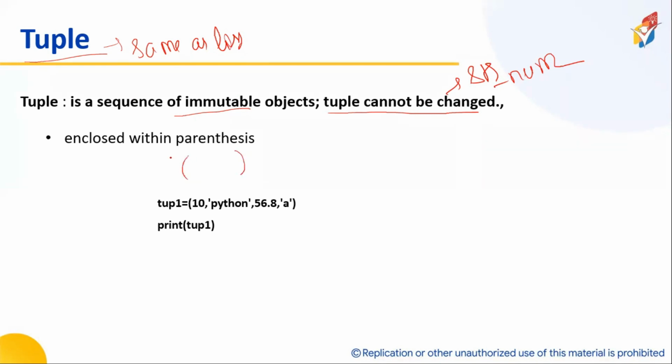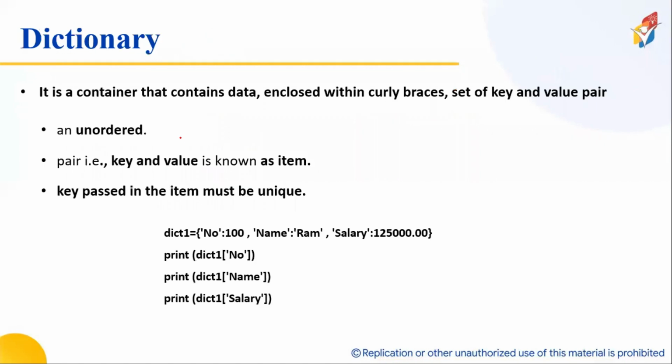Is it okay? Now let me go for another data structure which we will use regularly, the dictionary. Very, very important. A dictionary is a container where we can store the data in the form of curly braces. Here every value will be associated with a key. If I know the key, then only I can access this value. If I want to enter into my house, I should open with my key. Every value will have a key. That's it.